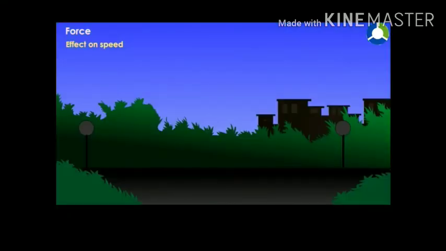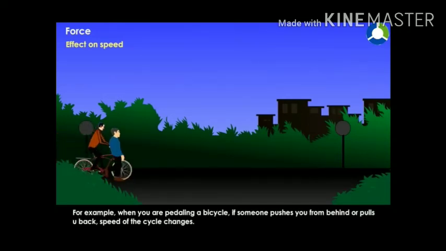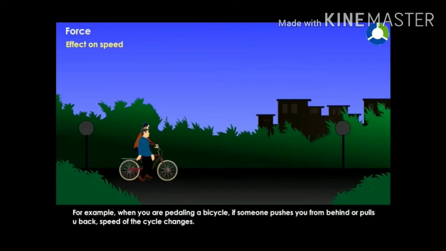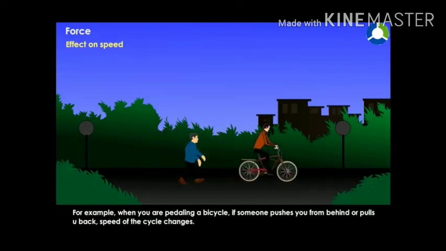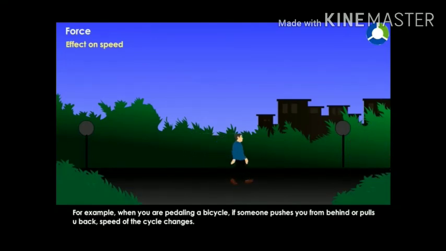Effect on speed. A force can also change the speed of a moving body. For example, when you're pedaling a bicycle, if someone pushes you from behind or pulls you back, the speed of the cycle changes.